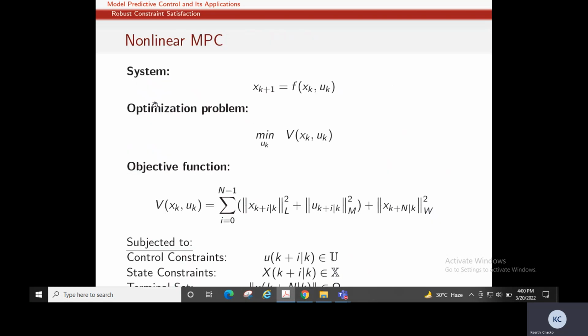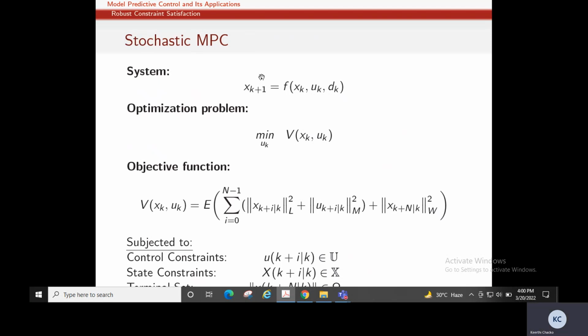Now we will see a few other types of MPCs. When we use a nonlinear model for state predictions, we call it nonlinear model predictive control. We have an optimization problem. All the other things remain the same as linear MPC. We have an objective function, and that objective function is minimized with respect to some constraints, state and control constraints, and we are finding a control sequence such that we minimize this objective function.